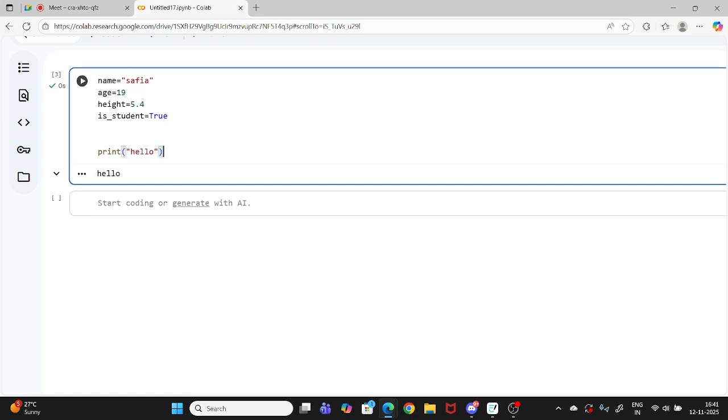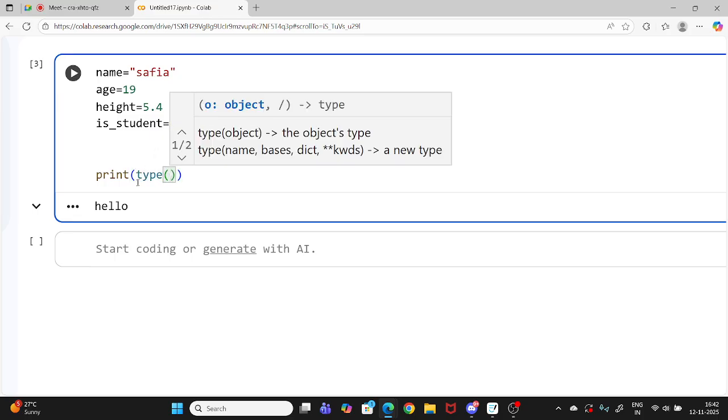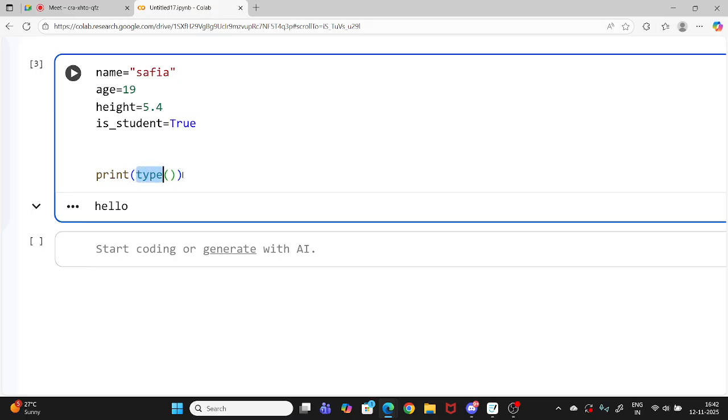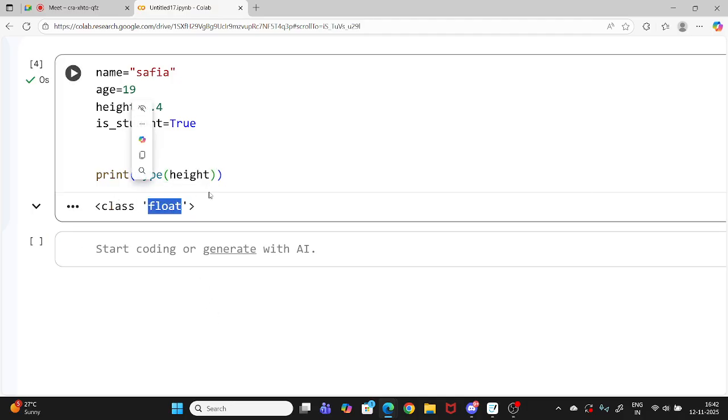I just wanted to show you the type. Now look here, I have just written name Safia. I haven't told Python if it is a string or integer or float. But Python is smart, so it will decide the type automatically. So if I print, we use this type function. It is used when you want to know the type of a specific variable. If I write type of height, now I will get, look, class float. So it will tell the type.